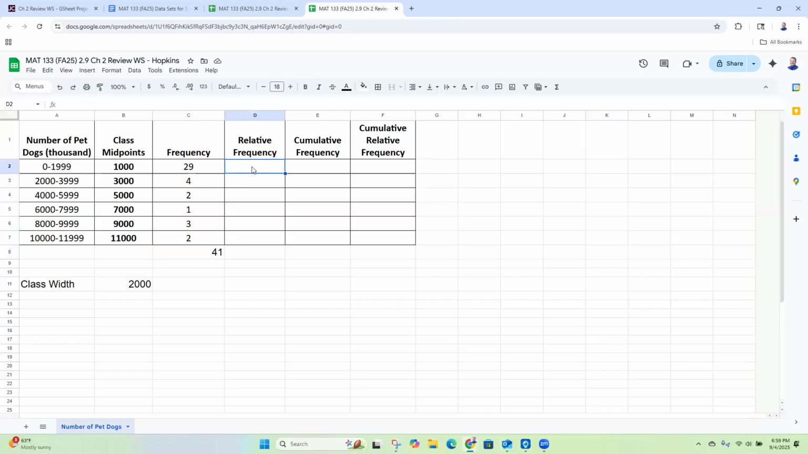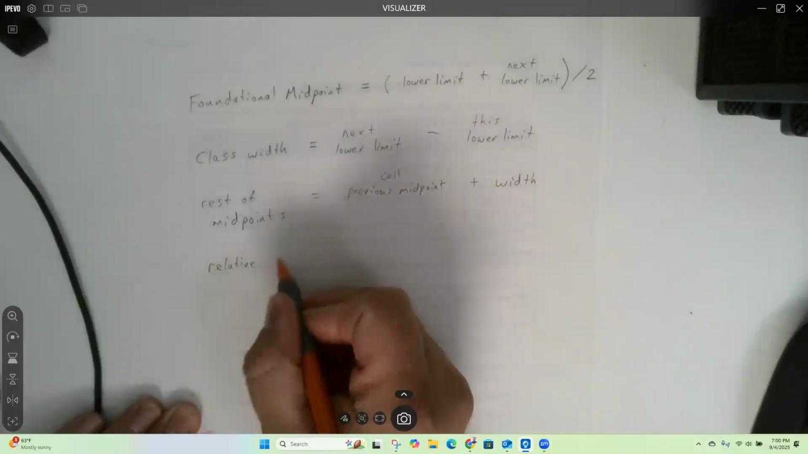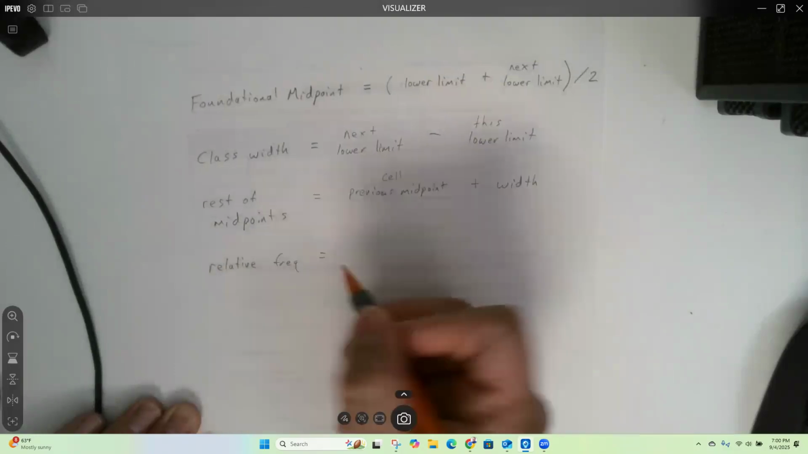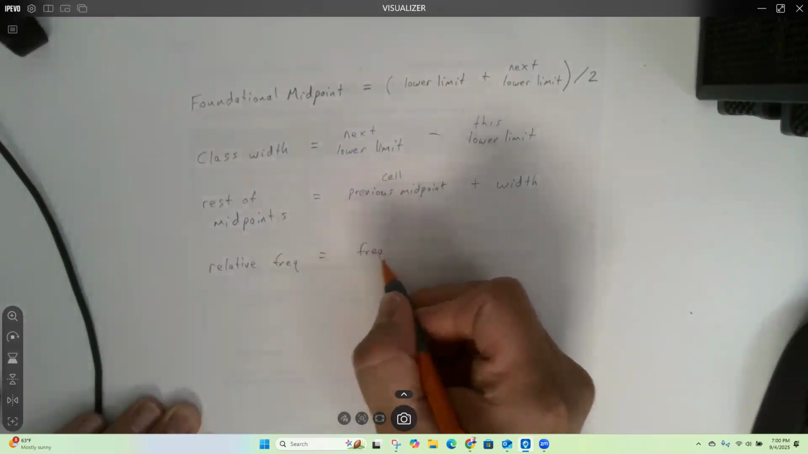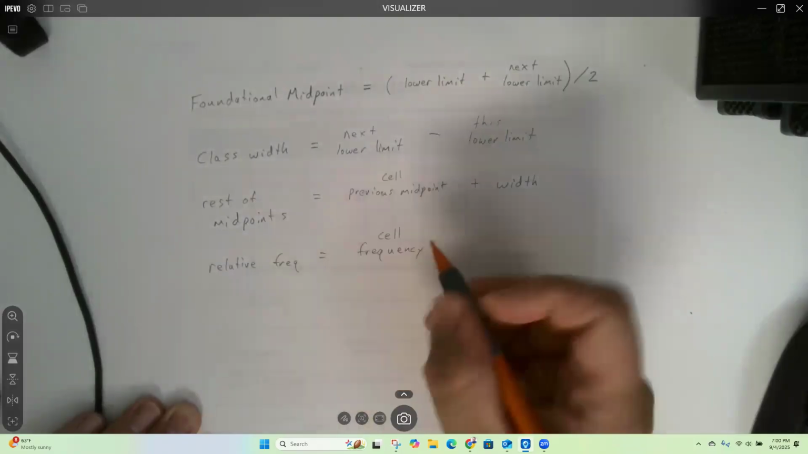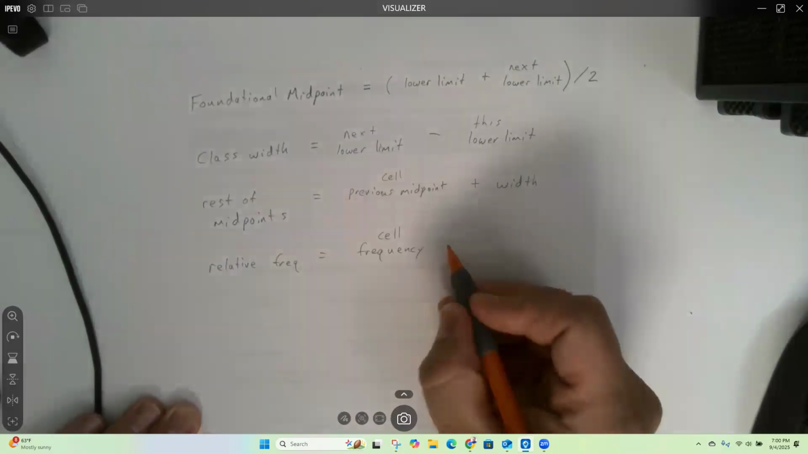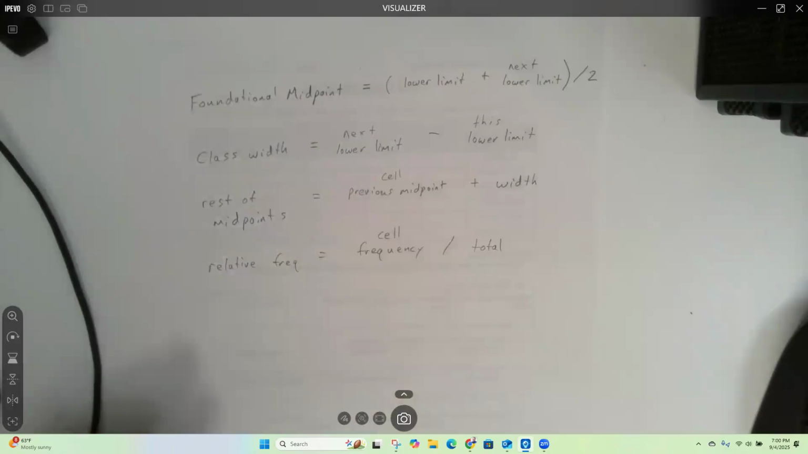So in my relative frequency, I'm going to take each of my frequencies and divide by the total. Okay. So relative frequency is the frequency. And when you choose the frequency, you want to choose the cell. You're not going to type the number. You want the actual cell reference. And then you divide by the total.